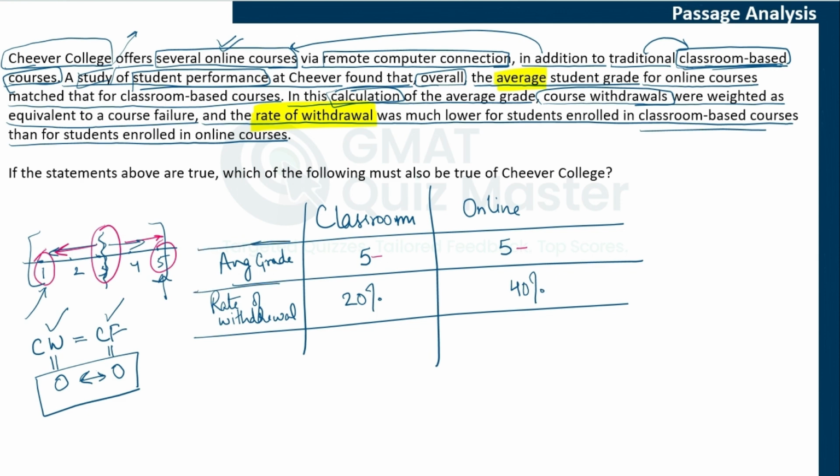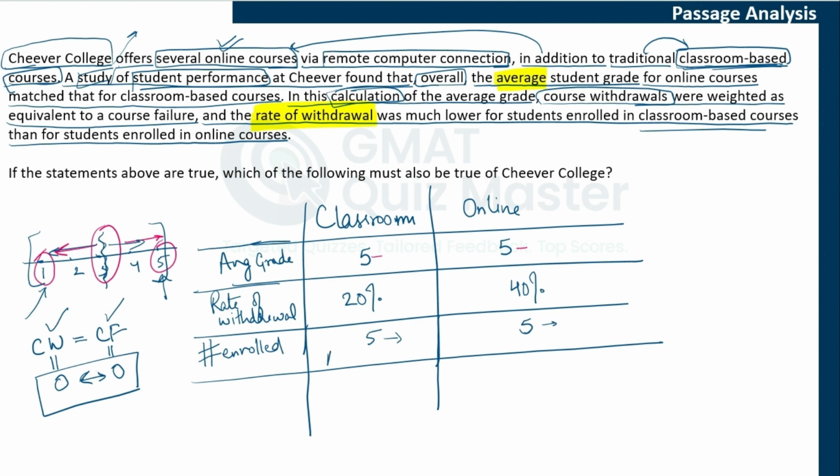Now let's understand this better. What inferences can we draw from it? So let's say each course had 5 students enrolled. I am considering the same number for simplicity. This number can actually be different. We do not have any idea about the actual number of students enrolled, whether it was higher in which course or was it equal. We don't know that, but for understanding, we are considering this to be the same.